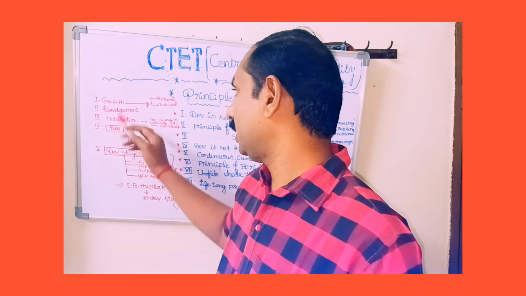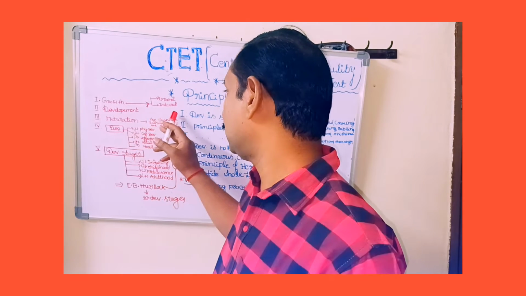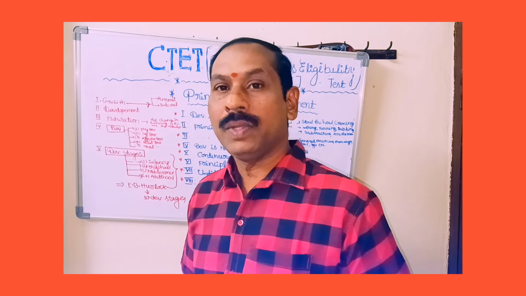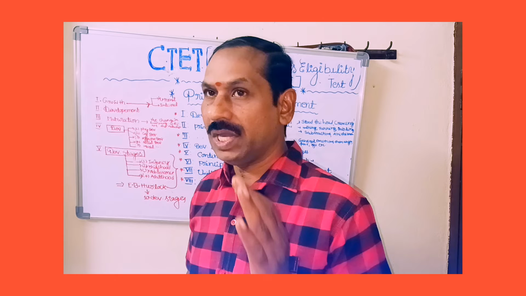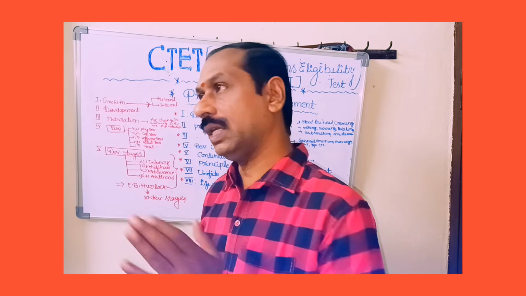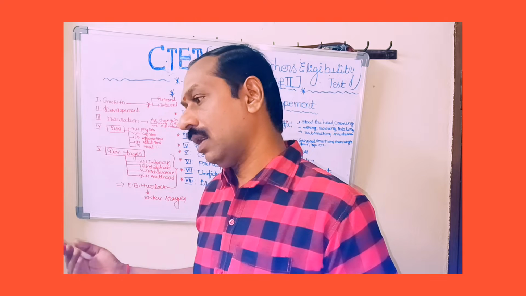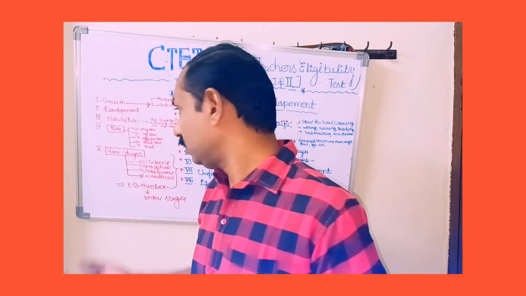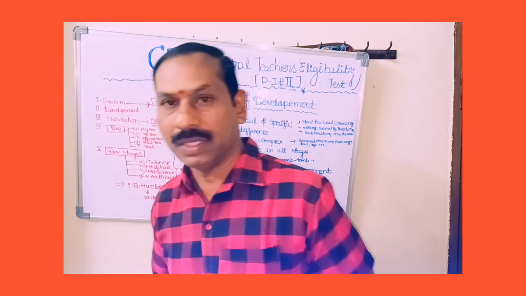So development is a continuous process. Development is from womb to tomb, from childbirth to death, up to adulthood stage. The development continues up to death. So development is a continuous process.